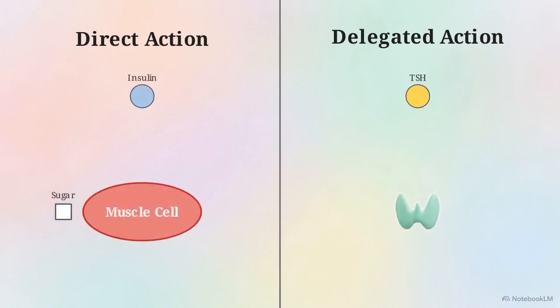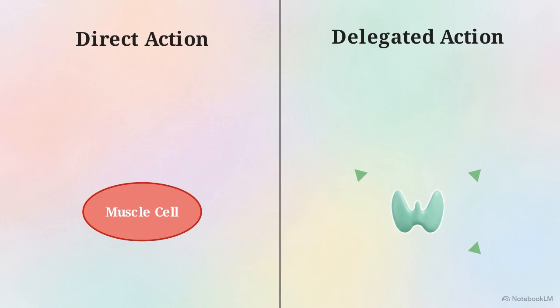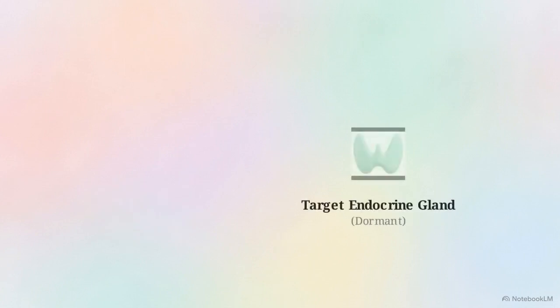This distinction is clear in the flowchart. On the left, standard insulin goes directly to a muscle cell. On the right, a trophic hormone hits a secondary gland, the thyroid, acting as an internal order to start producing its own hormones. This delegated action defines the trophic hormone.